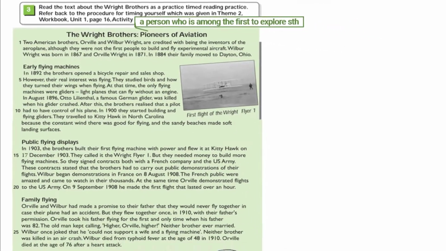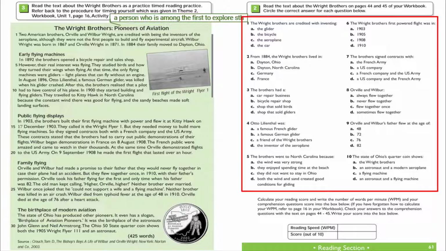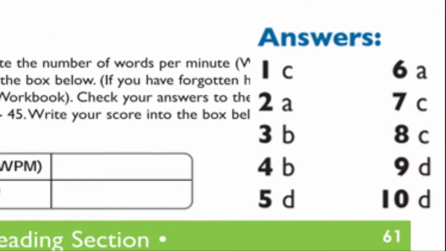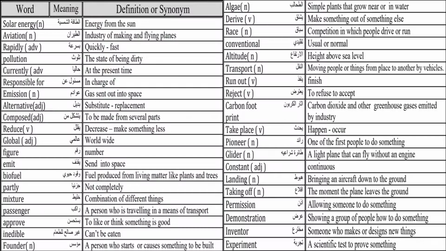After you finish reading this, you need to calculate your reading speed and answer these questions, which are on page 61 of your book. Pause the video to answer the questions and then check them. So here are the answers, and here are different words with their meanings. You need to review them.